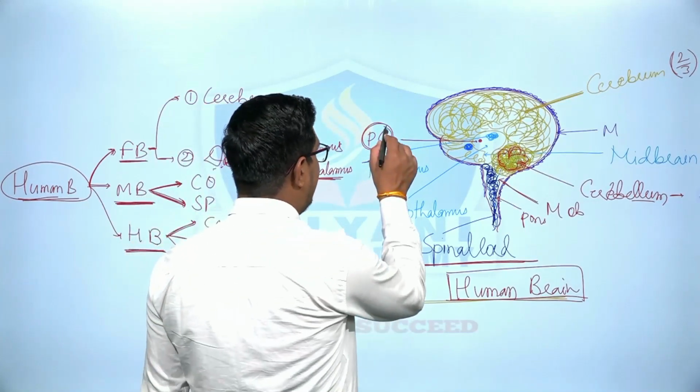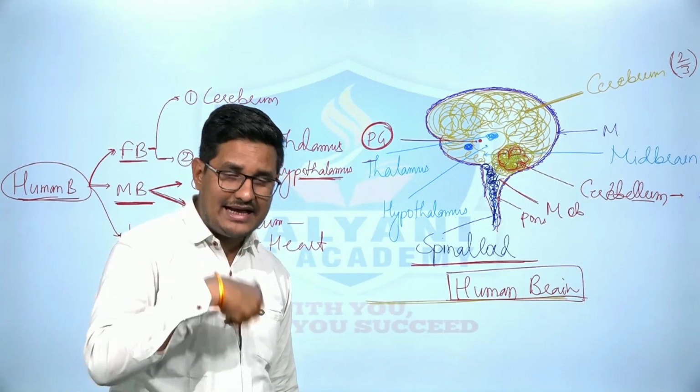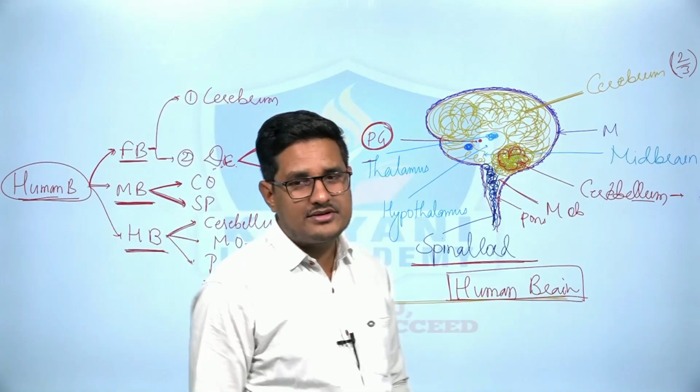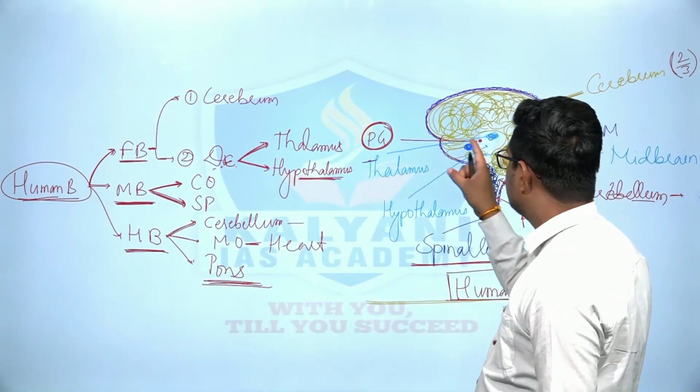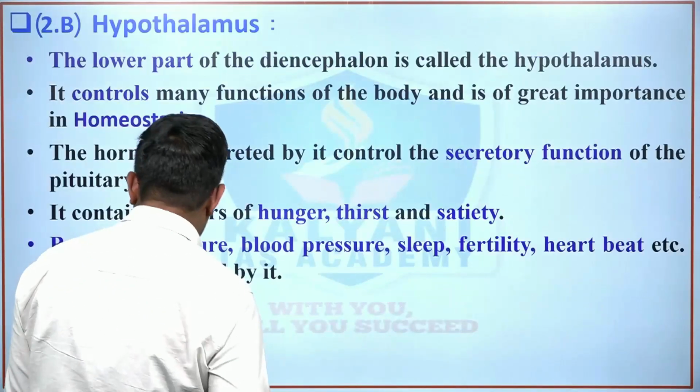So the pineal gland is most important, right? This pineal gland controls the biological cycle of the human body. Also, this is responsible for proper sleep, and the pineal gland is attached to the thalamus, right? You have to keep it in mind. Clear?